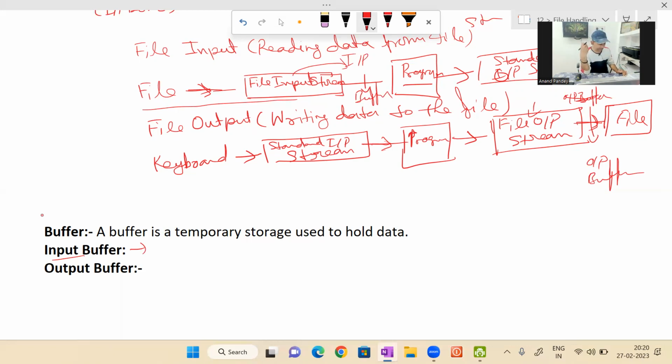Input buffer is used for reading a large chunk of data from a stream. The buffer is then accessed as needed, and when emptied, another chunk of data is read from the stream into the buffer.